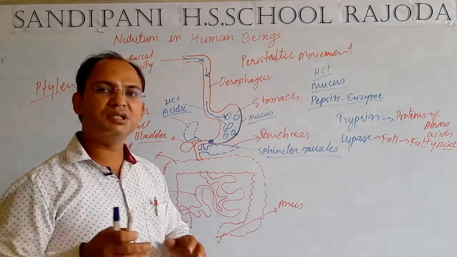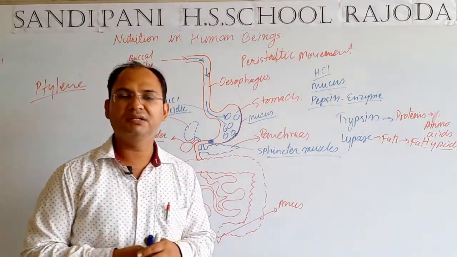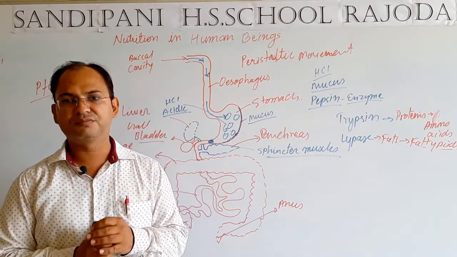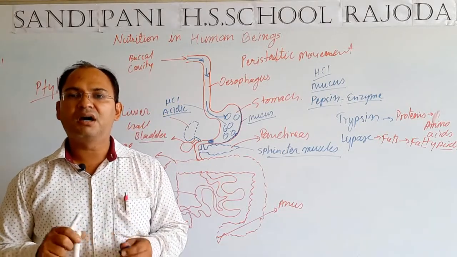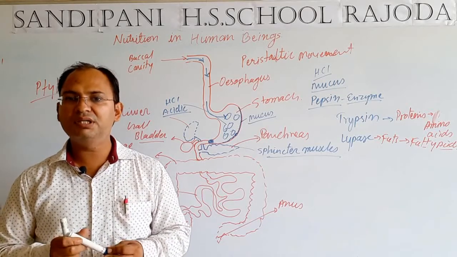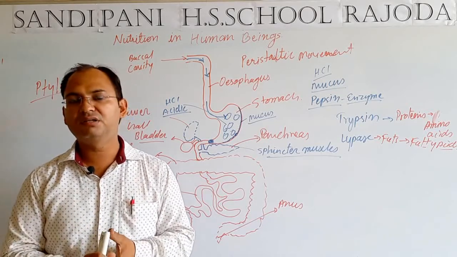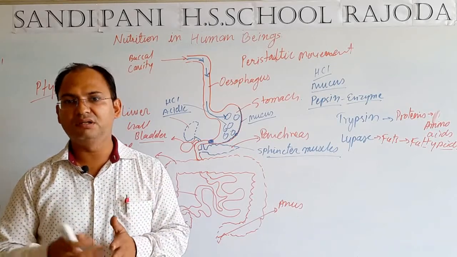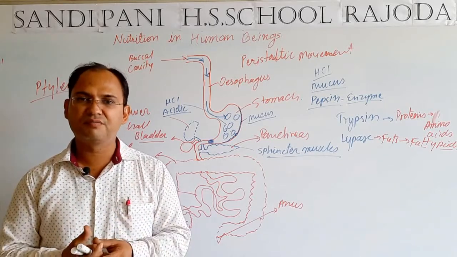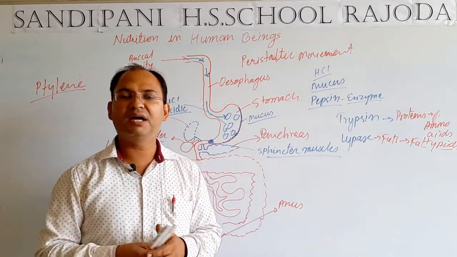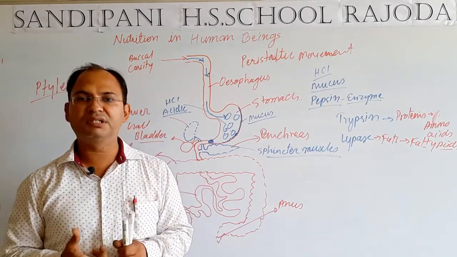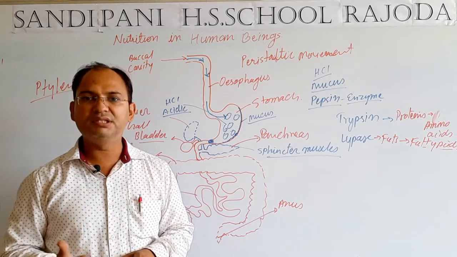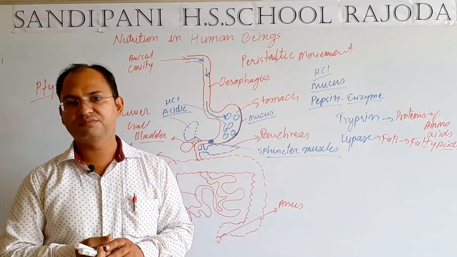If you talk about the length of the small intestine, then it varies from organism to organism. For example, the herbivorous animals that only intake plant products have the longest small intestine, because the cellulose needs more time to get digested.